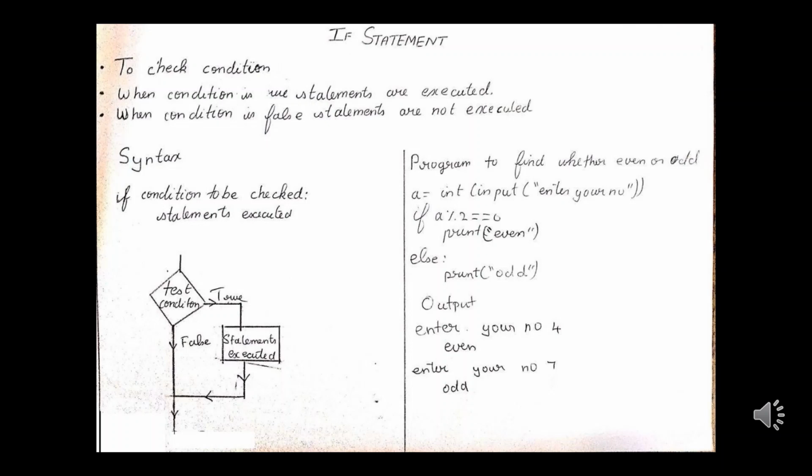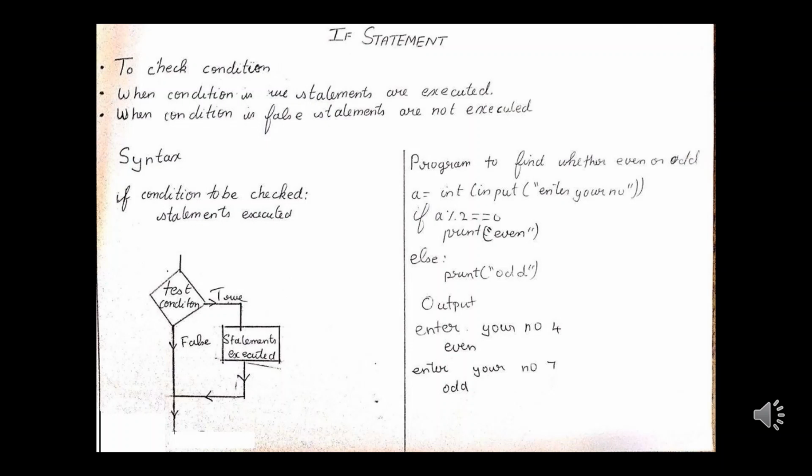Now let us look at the diagram, which shows the flow of control of the if statement. First, the input comes to the if condition, and the test condition is checked whether it is true or false. If the condition becomes true, the statements are executed inside its indent block. If it is false, the statements are not executed, and it goes to the next part of the program. Now let us see a sample program on the if condition.